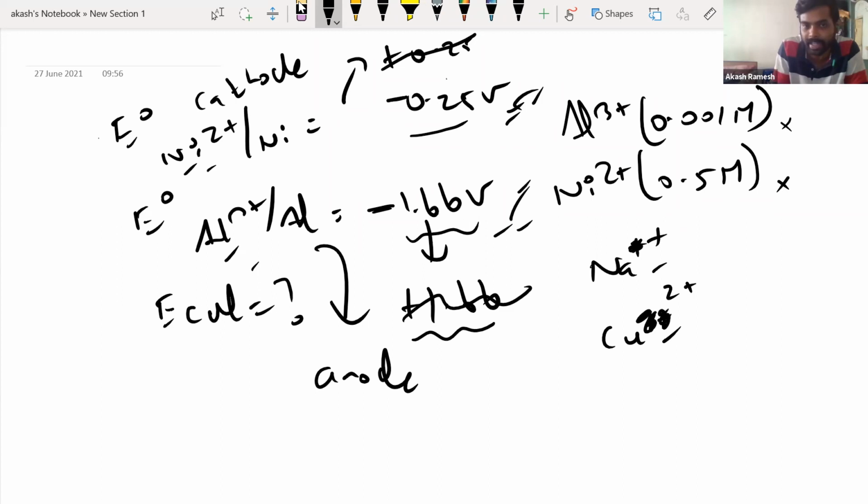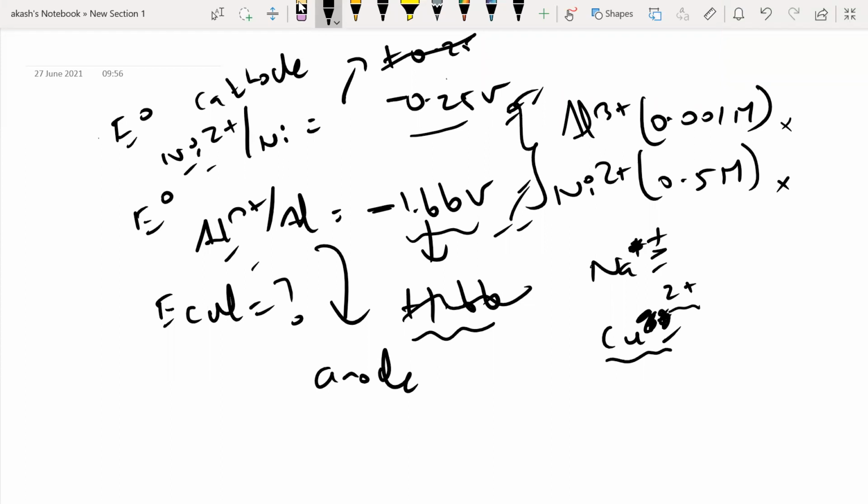Now from your idea, what you're telling is more oxidation number, more tendency to undergo oxidation. That will not work because in this case, this is only +1 and this is +2. So according to your hypothesis, Cu2 plus should have more oxidation tendency, but that's not true, right? So you have to speak only in terms of the reduction potential values.